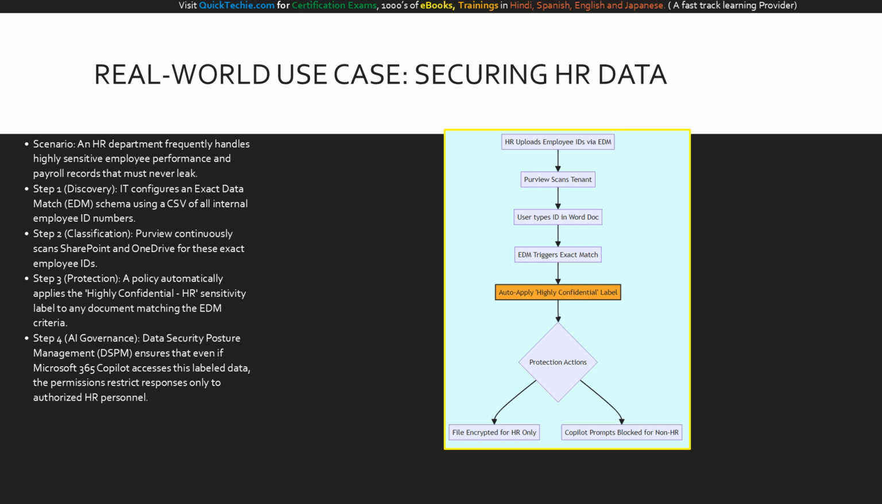Let's walk through this final, end-to-end architecture. HR securely uploads employee IDs via EDM at the top. Purview scans the tenant in the background. When a user types a sensitive ID into a Word document, the EDM engine triggers an exact match. This immediately auto-applies the highly confidential label. The label initiates the protection actions: the file is encrypted for HR only, and dynamically, Copilot prompts are blocked for any non-HR personnel attempting to query the data. This is intelligent, automated data governance.